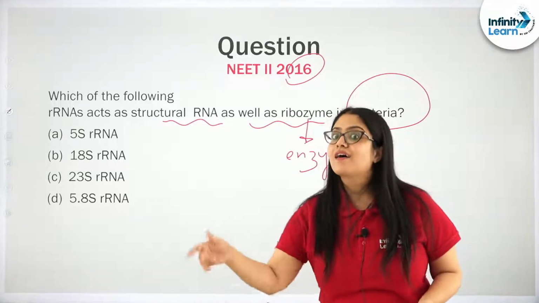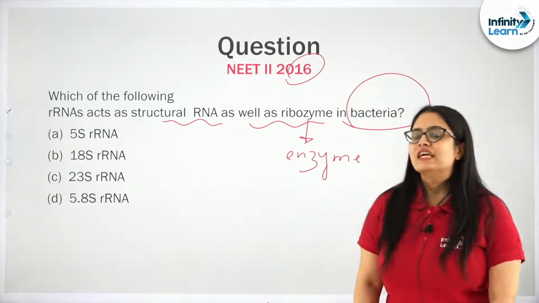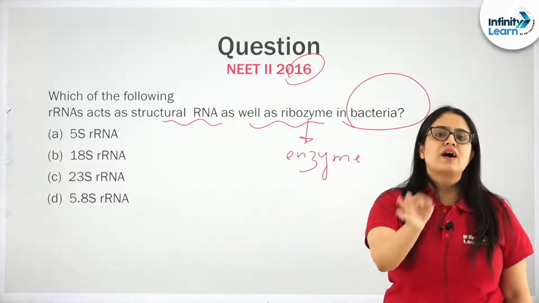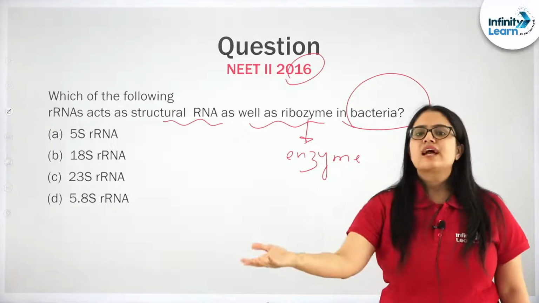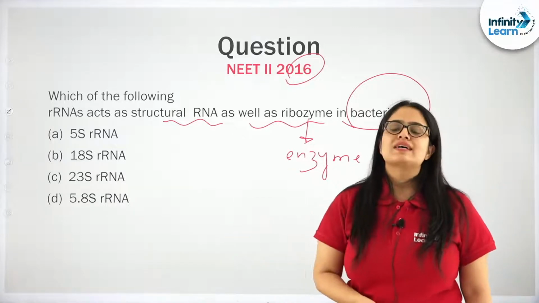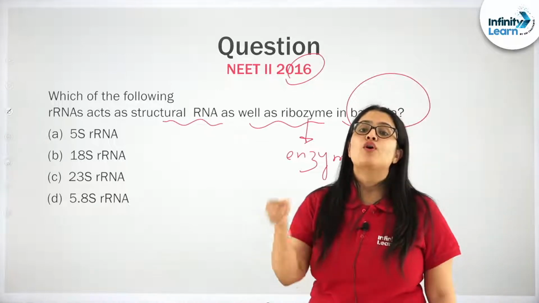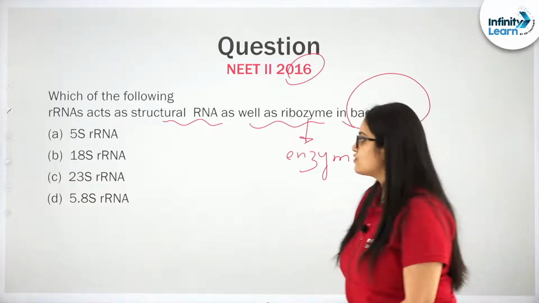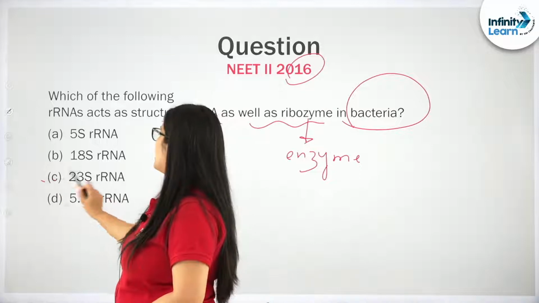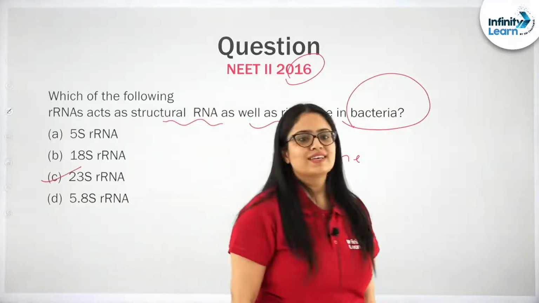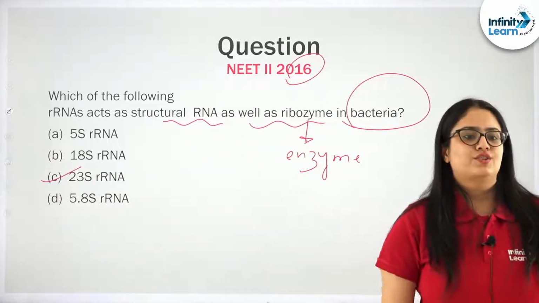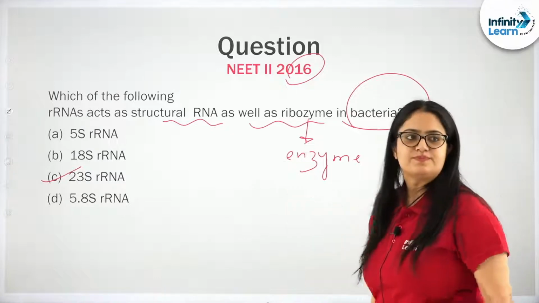RNA, rRNA. So in bacteria, 23S rRNA not only acts as a structural RNA but also as a ribozyme, where it will catalyze the peptide bond formation process during translation. 23S rRNA, right? Clear? Good. Next question.